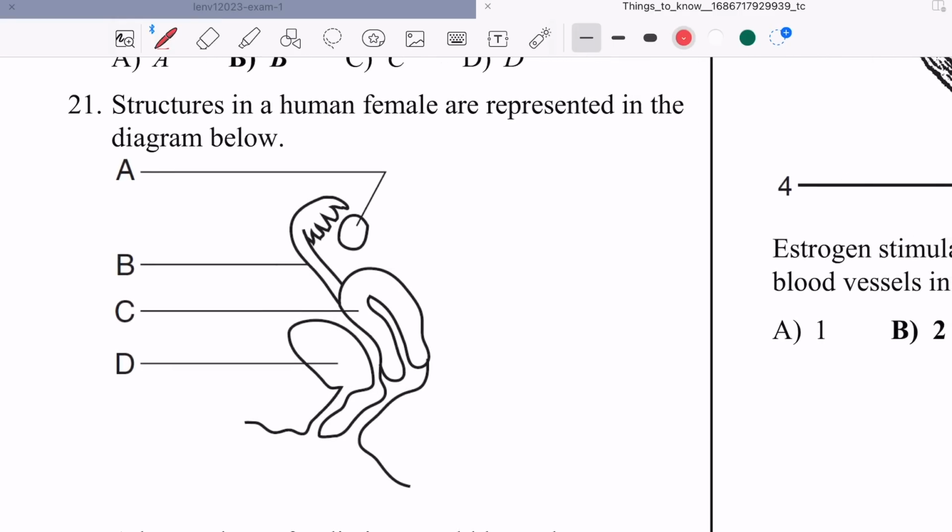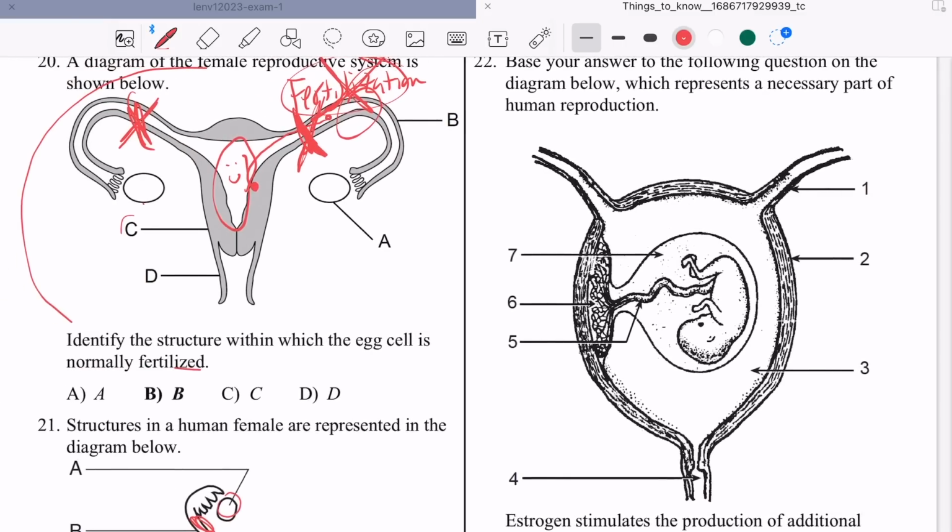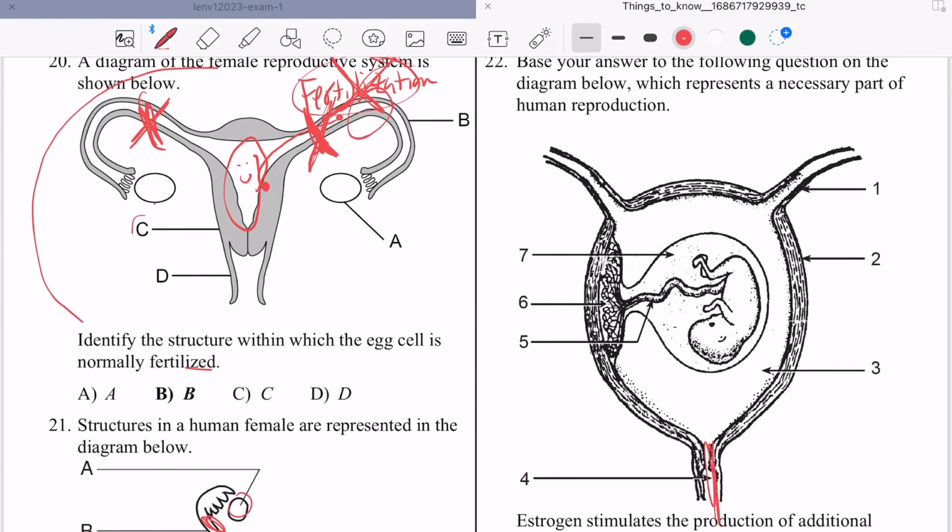This is the side view of the female. Egg, fallopian tube, uterus, bladder, vagina, urethra, where women urinate. That's it. That's the side view. Pregnancy, the pregnant view. Birth canal, vagina. This is the uterus, not the stomach.